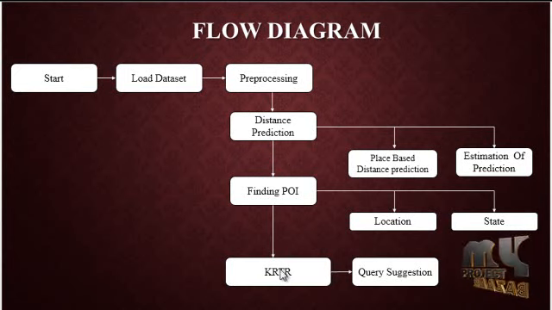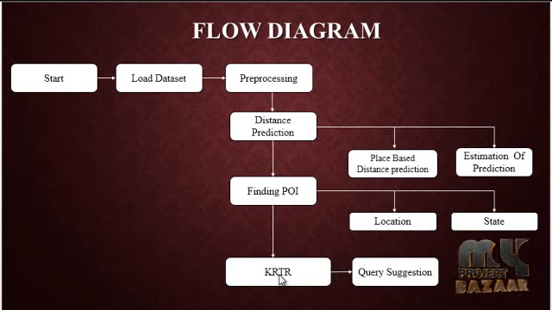So here KTKR is nothing but keyword-aware representative route recommendation. So here we have to give our query, like a keyword. Then we give our keyword, and it should be calculated successfully. Okay, then finally we have to suggest our query.